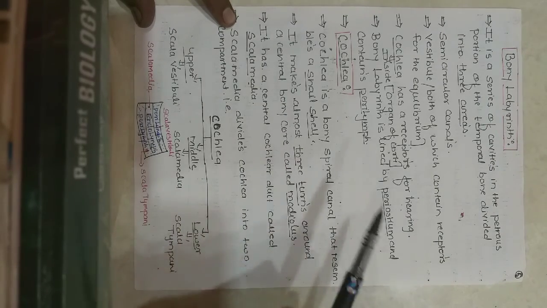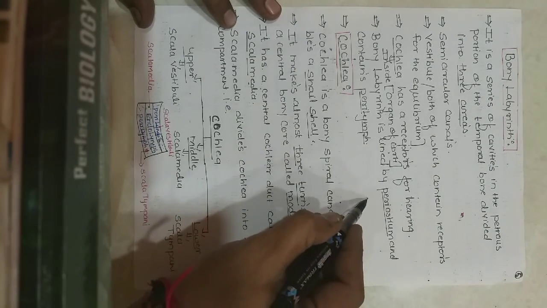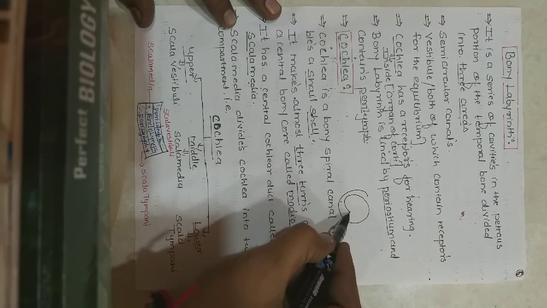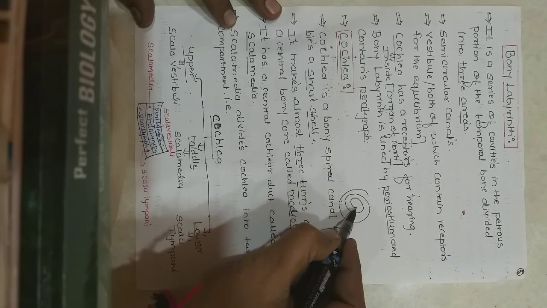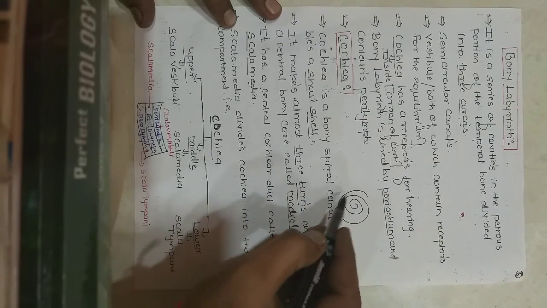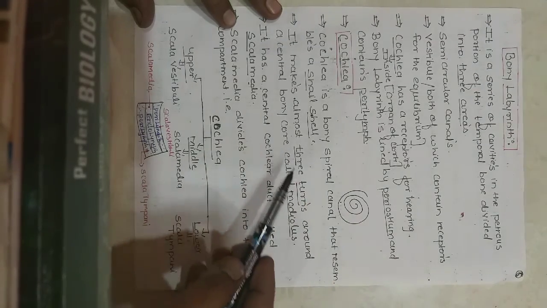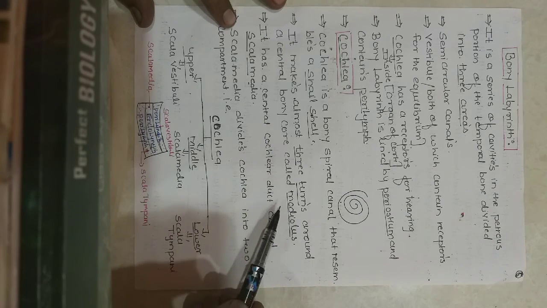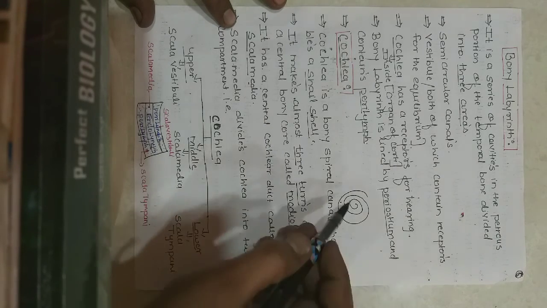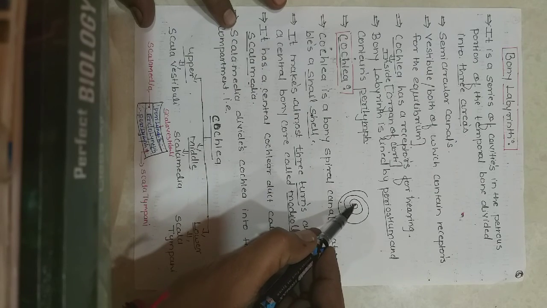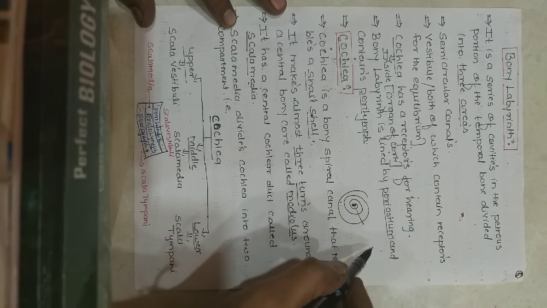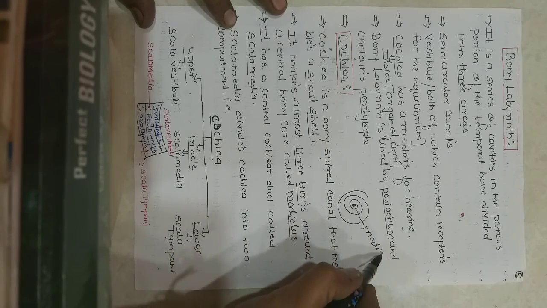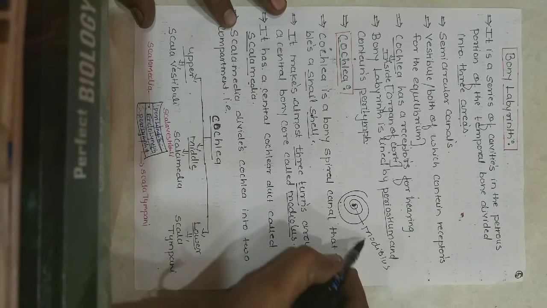How many turns are present in the cochlea? This is the first turn, this one is the second, and the last one is the third turn. These three turns are around the central bony axis called the modiolus.